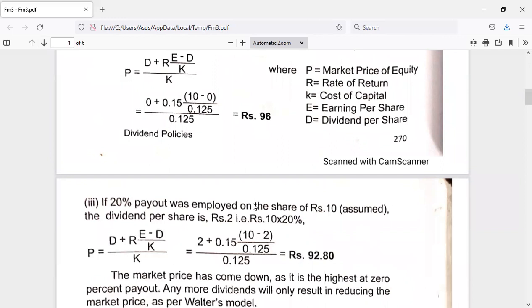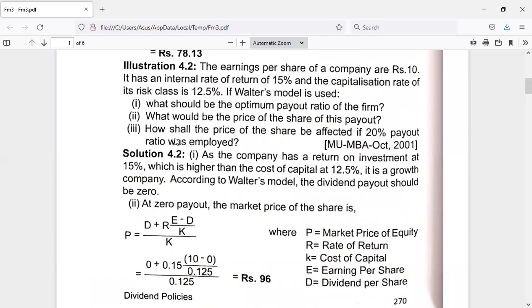share. Now, the third point they have given: how shall the price of the share be affected if a 20% payout ratio was employed? Now here, the question is, what if they follow 20% as a rate of dividend? So a 20% payout ratio is nothing but the rate of dividend. Earlier, in the first and second case, we observed that there is 0 dividend payout. Here D means we have considered 0. That means they are not paying dividend at all because it's a growth firm.